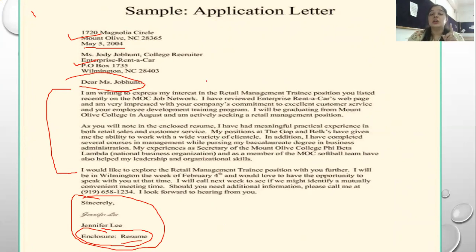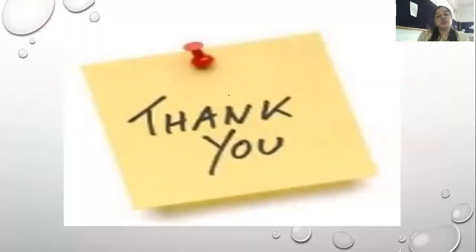This is not the single document that you send to your employer. The most important is the resume. Along with the resume you send the job application letter so that a person can know what has been sent to an employer, right? So this was all about CV and resume.